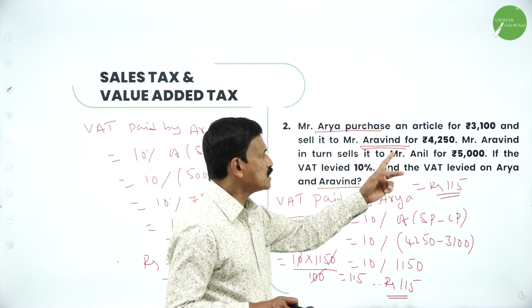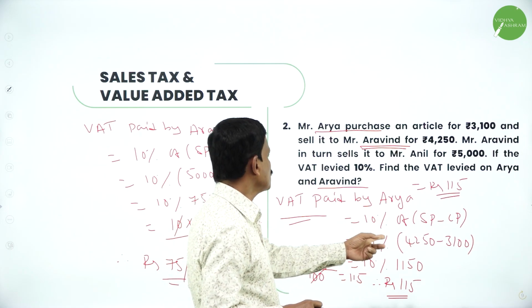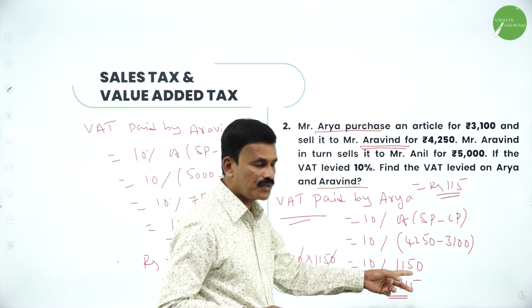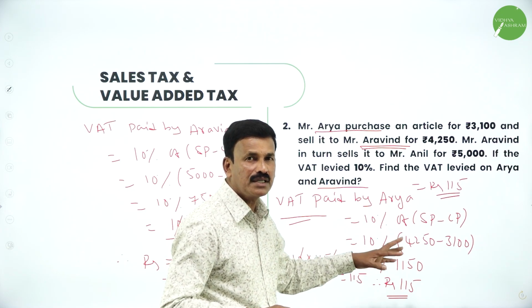Suppose assume that SP and CP are 3,100 and 4,250. Then the difference of these two is 1,150. 10% of 1,150 is 115 rupees, which is the VAT paid by Arya.